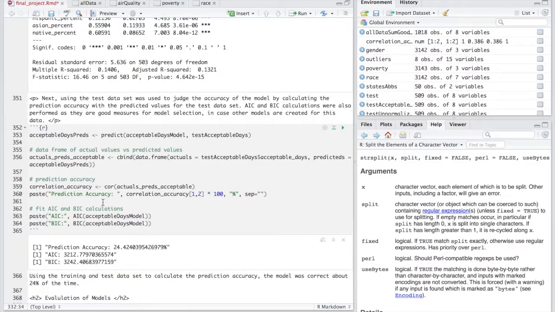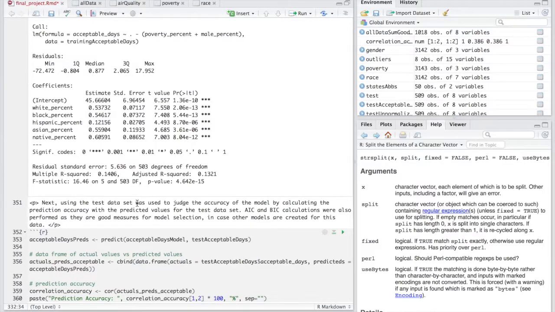So again, I used the same methods as I did for the first model to evaluate the second model. And for this model, the prediction accuracy was actually lower than the first model. It was about 24%. Which again means that the model is really not an accurate measure of predicting now acceptable air quality days. Again, for this model, the adjusted R-squared and the multiple R-squared are very low and below 0.7, meaning that there's even less variation in the acceptable air quality days that's described by the model than the previous model.